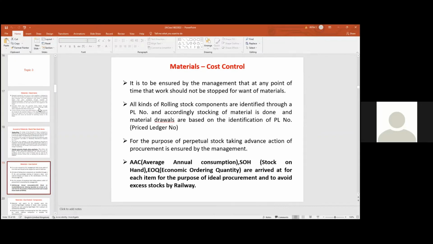So when we draw the material, we will give it to the funnel head and create to the stores and stock account whenever we draw the material. For the purpose of purchase of these items, because if you don't fix the AAC correctly based on the